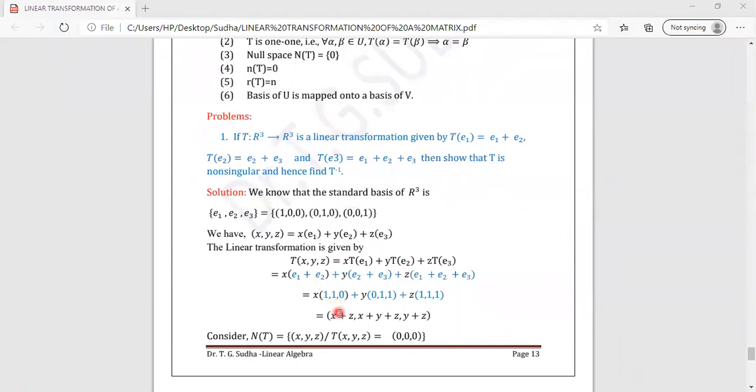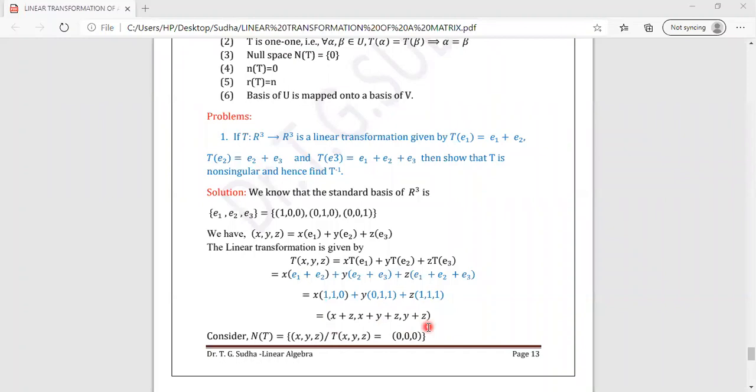E2 plus E3, you get 0, 1, 1. E1 plus E2 plus E3, you get 1, 1, 1. Simplify the right hand side. You get the linear transformation to be x plus z, x plus y plus z, y plus z.